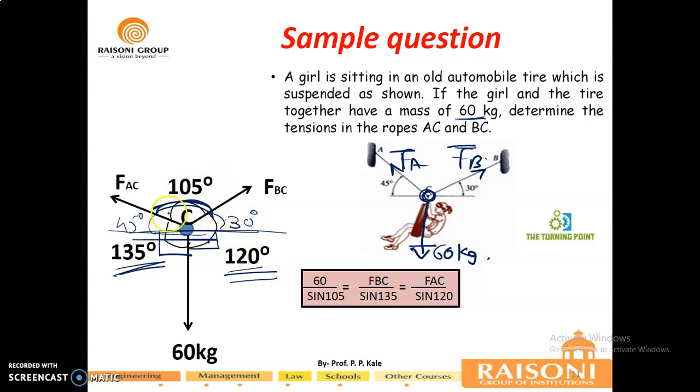From that you will get your ratio using Lami's theorem. You will get 60, that is the first force, upon sine 105, the second force upon the sine of the angle between the other two forces, and the third force upon the sine of the angle between the remaining two. So you can get FAC and FBC from here. Please calculate the values and write them in your copy.